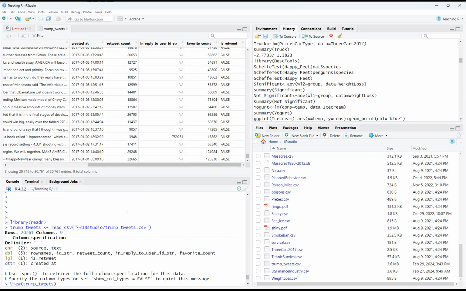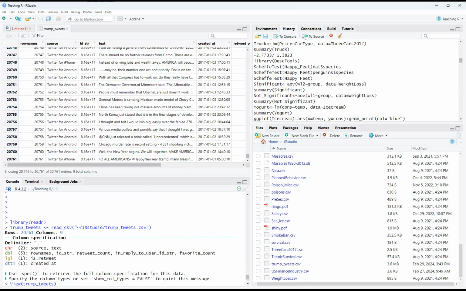What's big data? What's large in study? What is statistics? This is it. You're not going to get bigger. Well, you might, but if you were Donald Trump, you'd say you wouldn't get anything bigger than this. That is a massive amount of data. I don't know who's sitting there coding this into an Excel sheet and making a comma delimited file, but look at it, 20,761. That's like 21,000 data points.